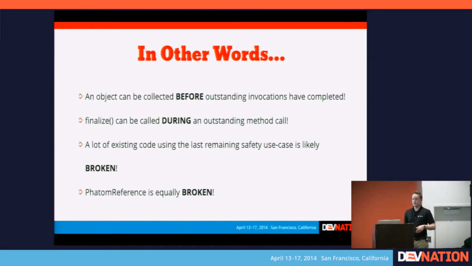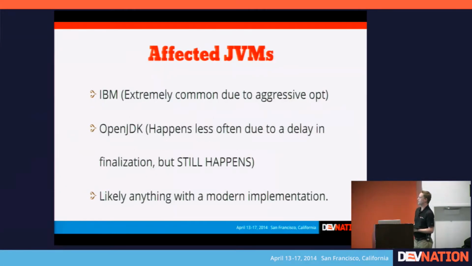And it also means that not only is finalize itself broken, but PhantomReference is also fundamentally broken, because PhantomReference is simply just another way to get a notification when an object is destroyed. But the fundamental behavior of the JVM itself is that an object can be destroyed before its methods have completed executing. So therefore, if you try to react to that object being destroyed and you do something with a resource that's still in use, then you'll cause the same potential issue of a closed descriptor, corruption, invalid memory data, and so on. So this problem affects the IBM JVM, and it affects OpenJDK.